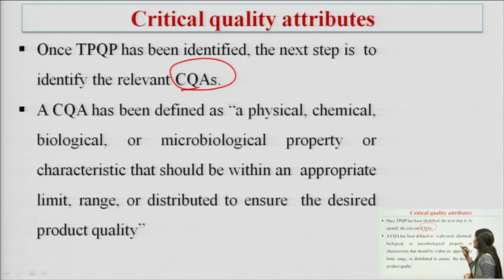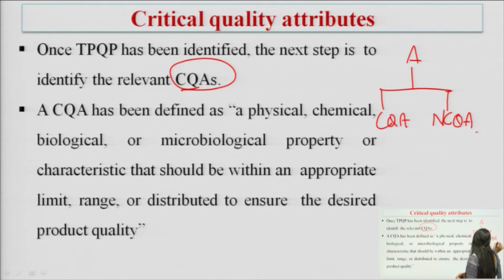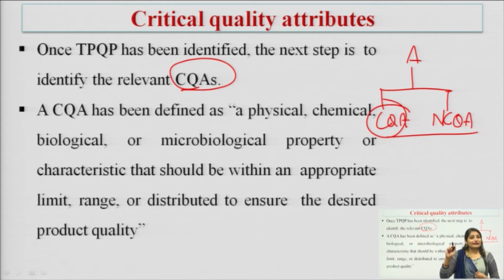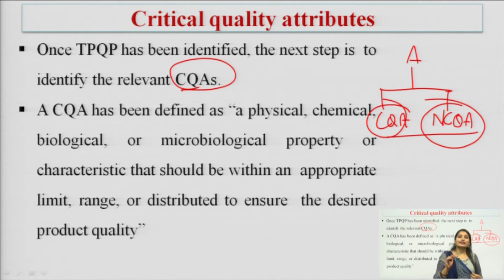The attributes can be of two types: critical quality attributes and non-critical quality attributes. The attributes which have a significant impact on the quality, safety and efficacy of the product will be defined as CQA, and those that do not significantly affect the quality, safety and efficacy will be known as NCQA, non-critical quality attributes.